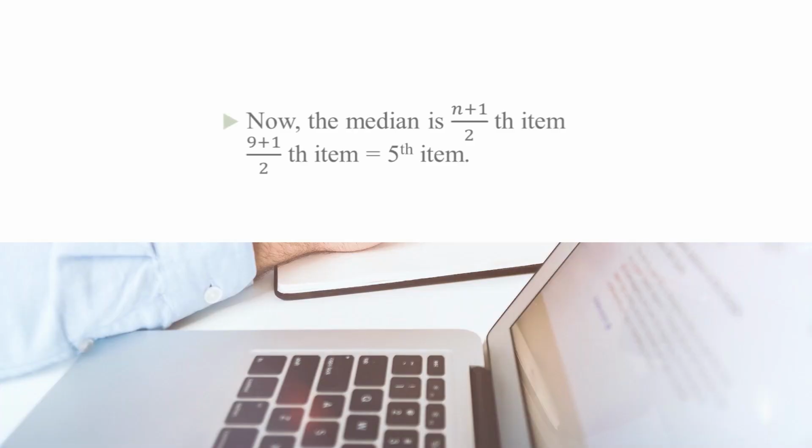You can arrange it in either order. Then we need to find out the (n plus 1) upon 2th item. In this case n is 9, so n plus 1 becomes 10, 10 by 2, that means the 5th item.